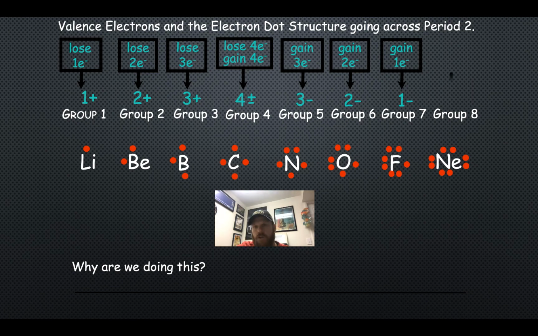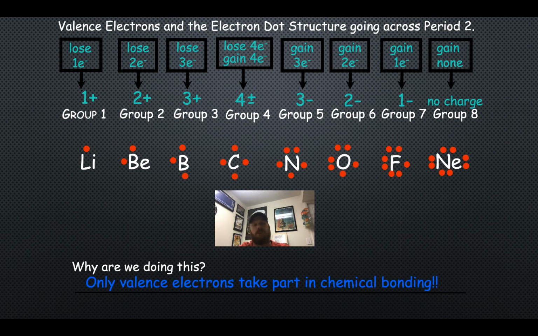Noble gases have no reason to gain or lose electrons. They already have 8 valence electrons, and 8 is great. Noble gases do not form ions because they will not gain or lose any electrons. So what's the purpose of doing all of this? Well, in chemistry, we only care about the valence electrons because they are the only electrons that take part in chemical bonding. Electron dot structures allow us to visualize the only electrons that matter, the valence electrons.